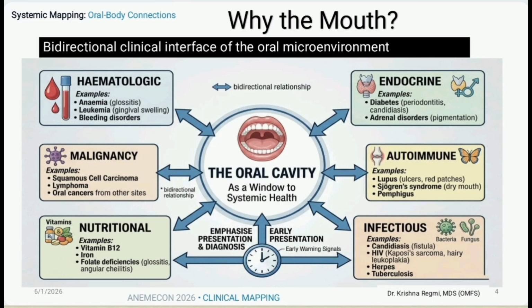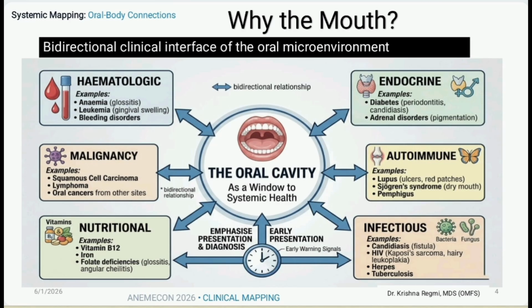Third, immunological activity. The mouth experiences constant antigenic exposure and contains active mucosa-associated lymphoid tissue, that is MALT. Crucially, the major extracellular antigens targeted in systemic disease, such as desmoglein or basement membrane proteins, are heavily expressed here, making the mouth the initial battleground for blistering autoimmune conditions.